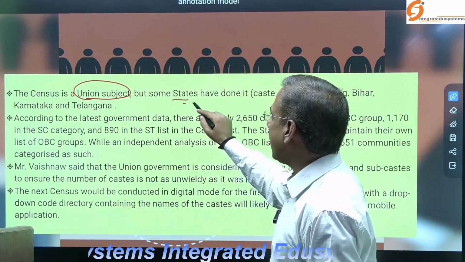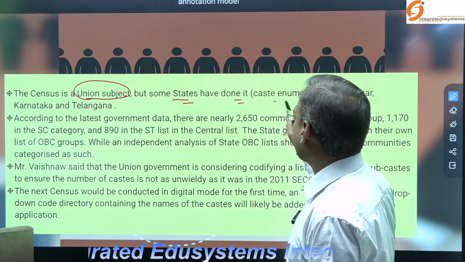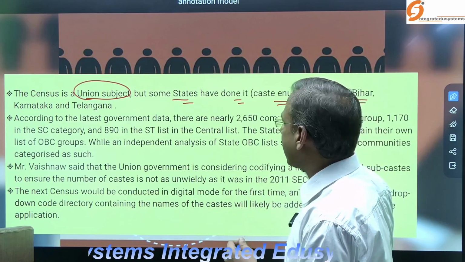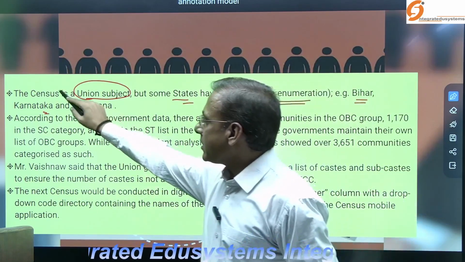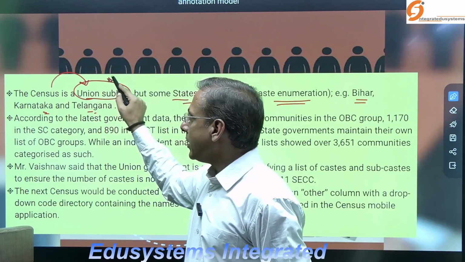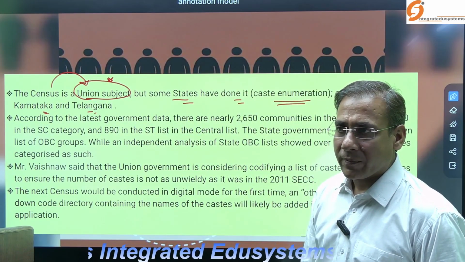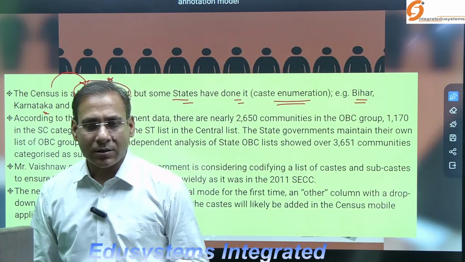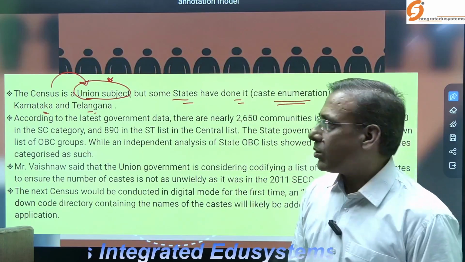But some states have done the caste census also, the caste enumerations. Recently, you might have heard that Bihar has conducted one, as have Karnataka and Telangana. But the census is a union subject. You have to keep that in mind. But there was an act, and on the basis of that act, caste enumeration can be done by the states also.